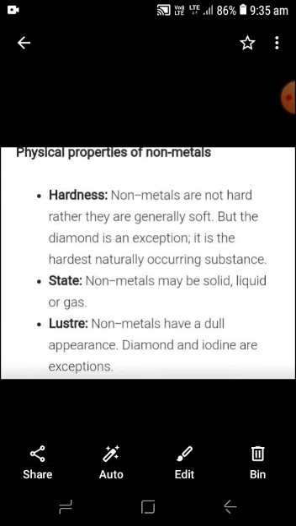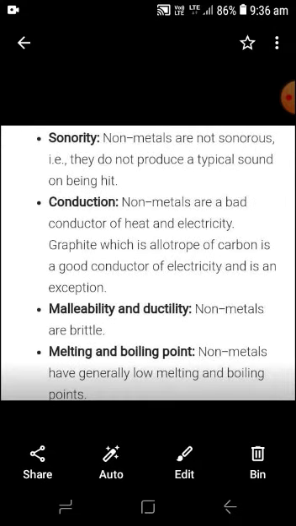Nonmetals have a dull appearance. The lustrous property is not for nonmetals, but diamond and iodine are exceptions. They are nonmetals, but they are very lustrous. Sonority: nonmetals are not sonorous. They do not produce a ringing sound like metals. As for conduction, nonmetals are bad conductors of heat and electricity.